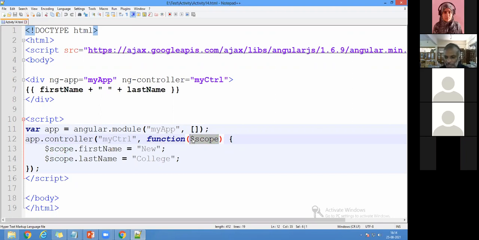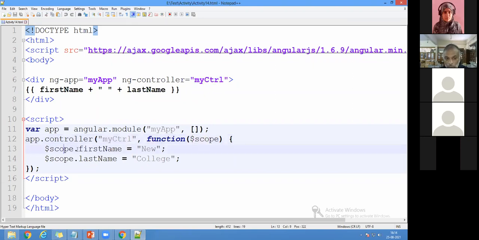Maximum you can sit up to 5 o'clock in my webinar. If I extend to 6 o'clock, everyone will run out. That's the scope of the webinar, right? Like that, here also a scope is the lifetime of a variable. So in a function, I'm going to pass a scope. What is my controller name? My controller name is my control. That's app.controller of my control. Initially it is difficult to find, but when you work on a real-time project, it will play a vital role in security and encapsulation also. So it is my control and function of scope.